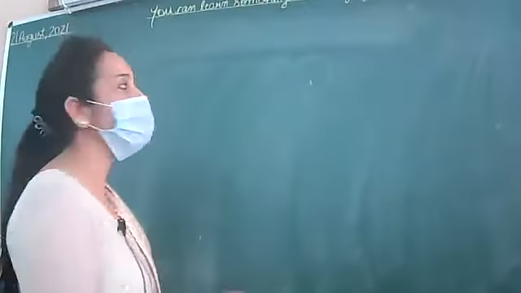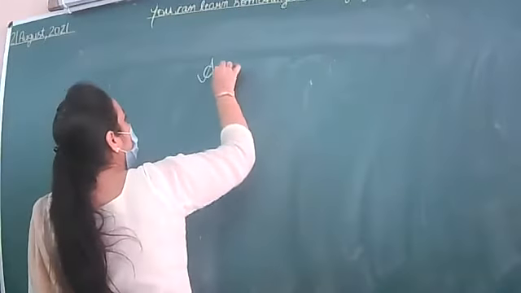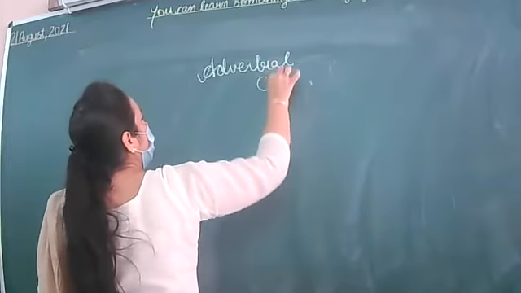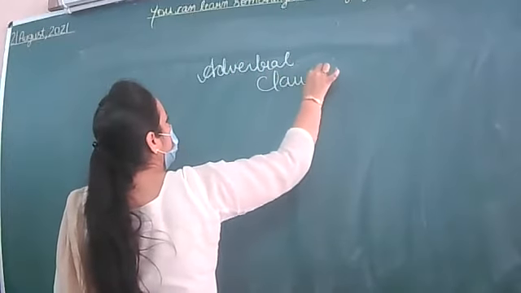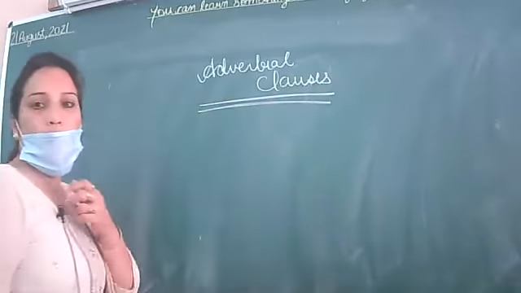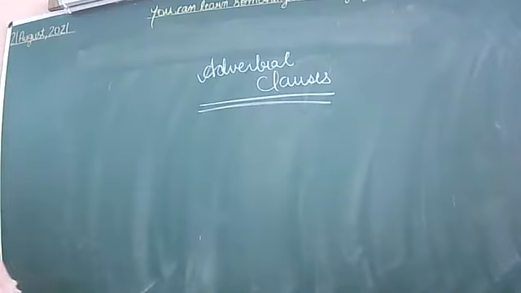So let's continue with the topic adverbial clauses. Okay. So we were discussing that exercise.